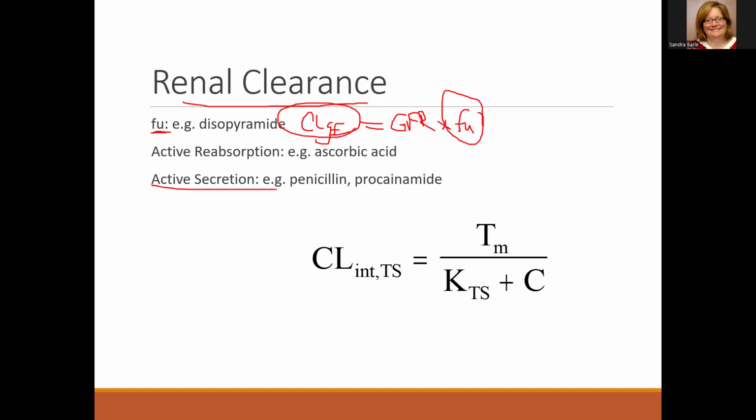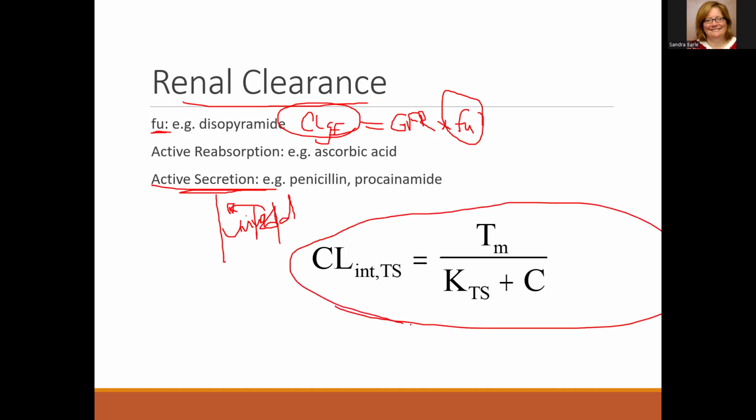And active secretion is what happens next. Active secretion is where drug is being moved from the blood and going into the urine. And again, it follows Michaelis-Menten. So if the concentration is not much less than the Km, then we're going to need to include it here.